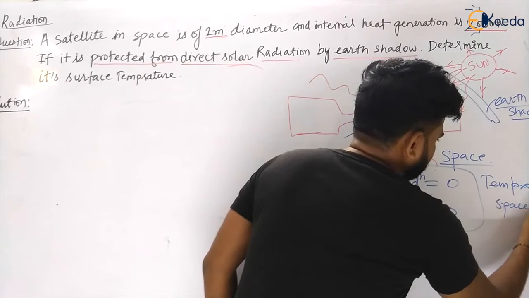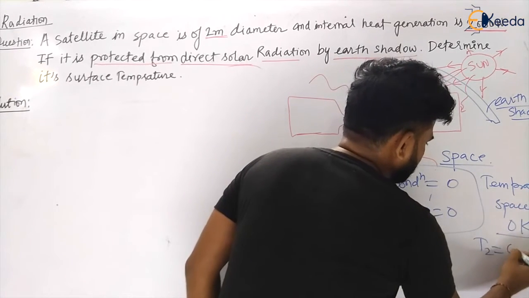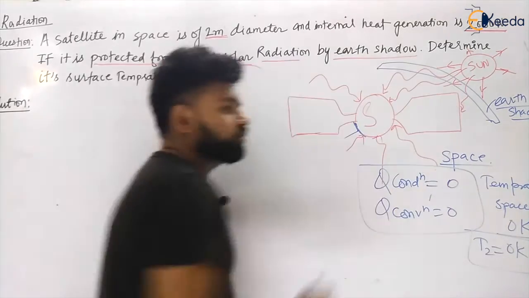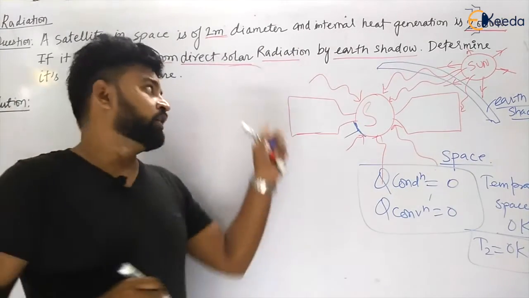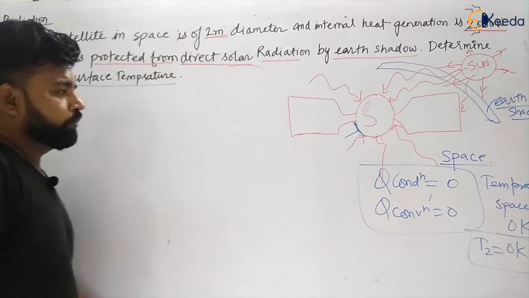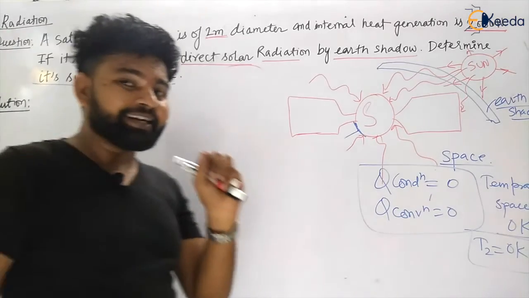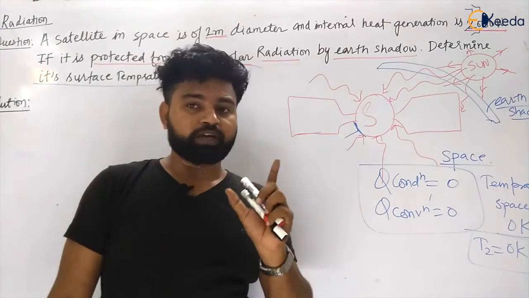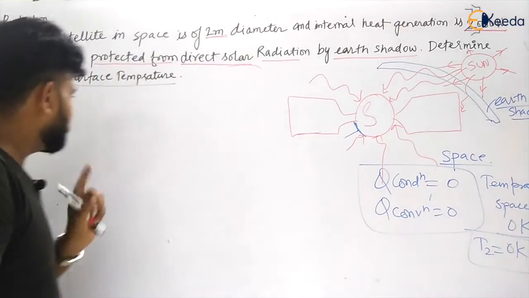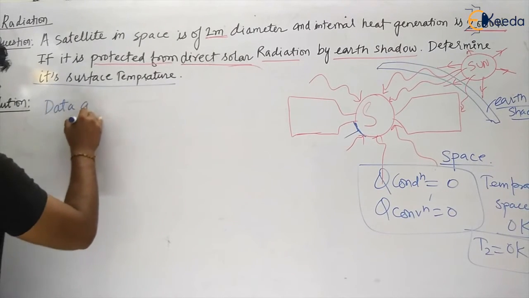So what I am considering is the temperature of space is 0 Kelvin. Let us take T2 equal to 0 Kelvin, the temperature of space. What is he asking? He is asking to determine its surface temperature. If he has given the diameter, that means the satellite is spherical in shape. So can I calculate the area now? Yes. So whatever he has given, I am writing.